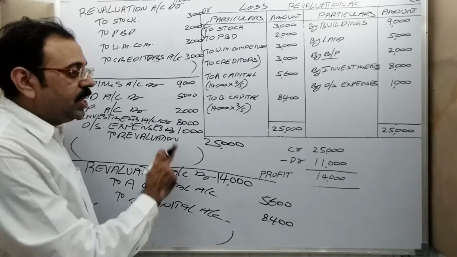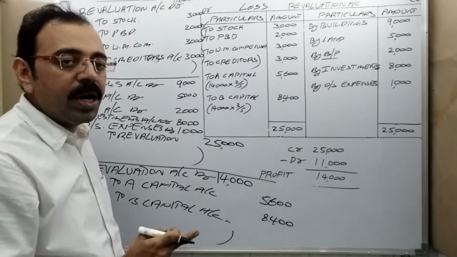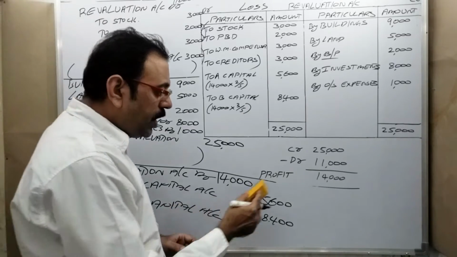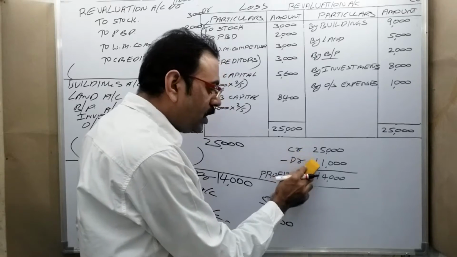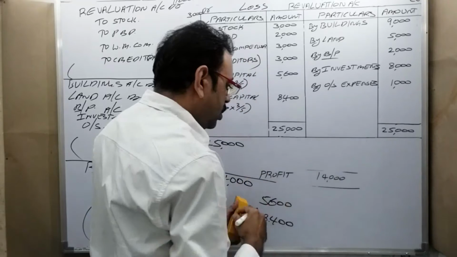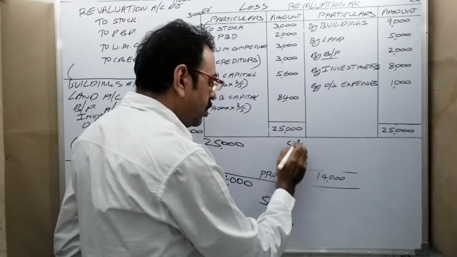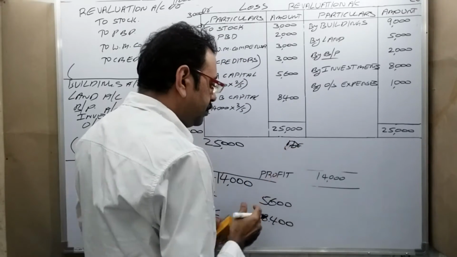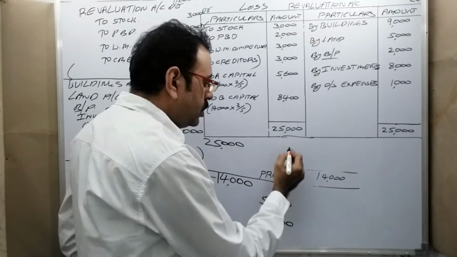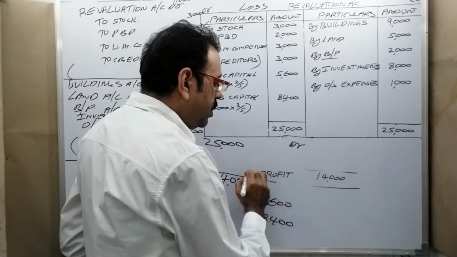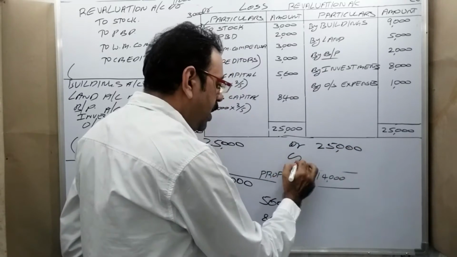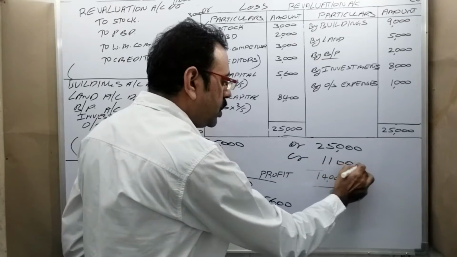Sometimes in revaluation of assets and liabilities, we may get some loss. Assume that the credit side total is less than the debit side total. Say the debit side we got 25,000 total and the credit side 11,000 total.